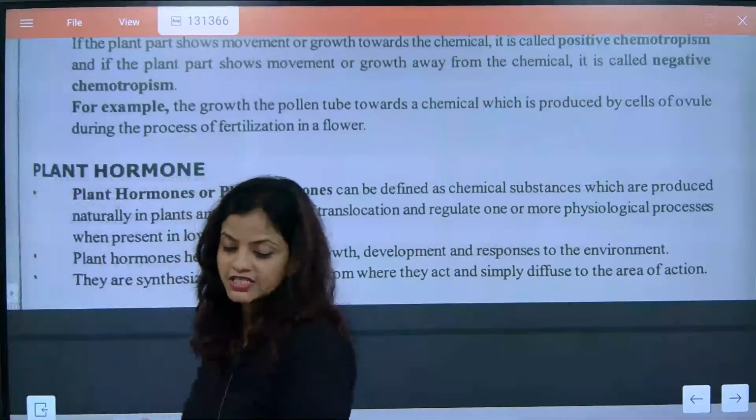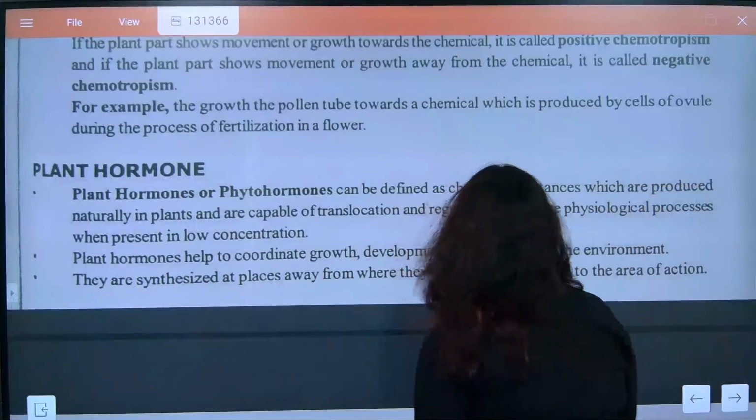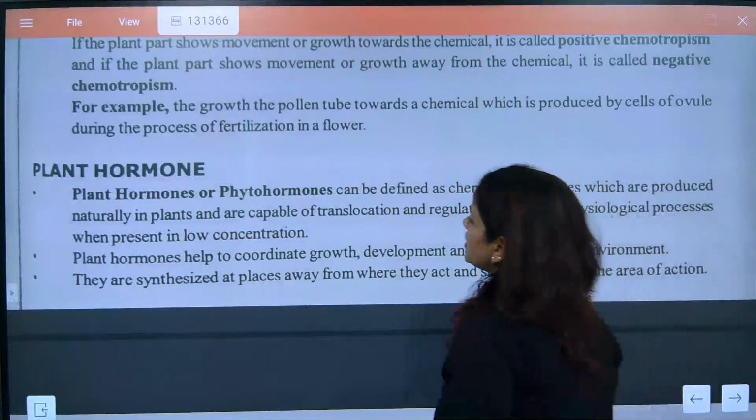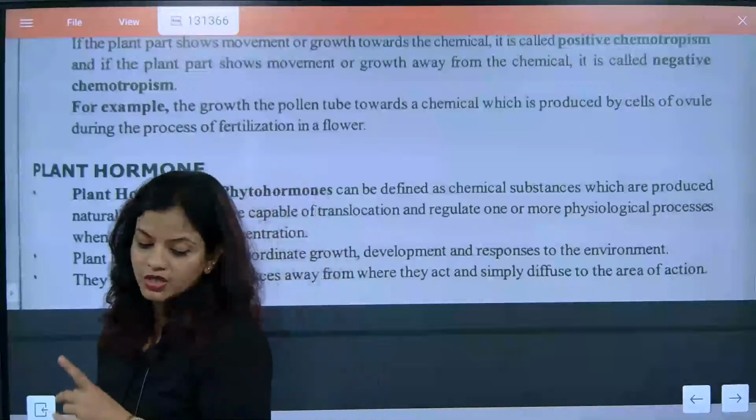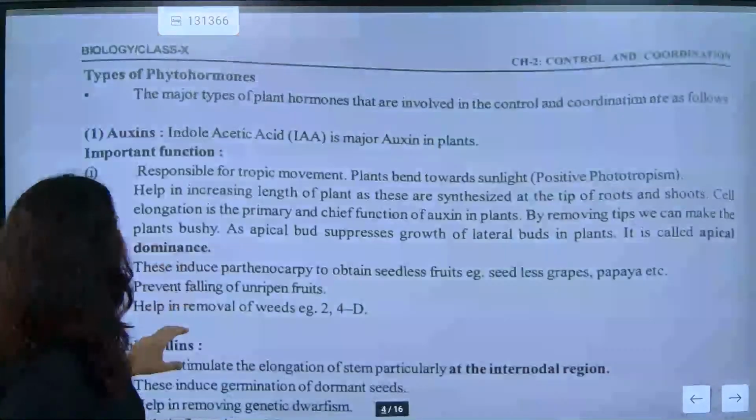So I'm just going to the next section, please. What is a plant hormone or phytohormone? They are the chemical substances which are produced naturally in plants and are capable of translocation. What are they capable of? Translocation. Understood? I hope everybody is there.